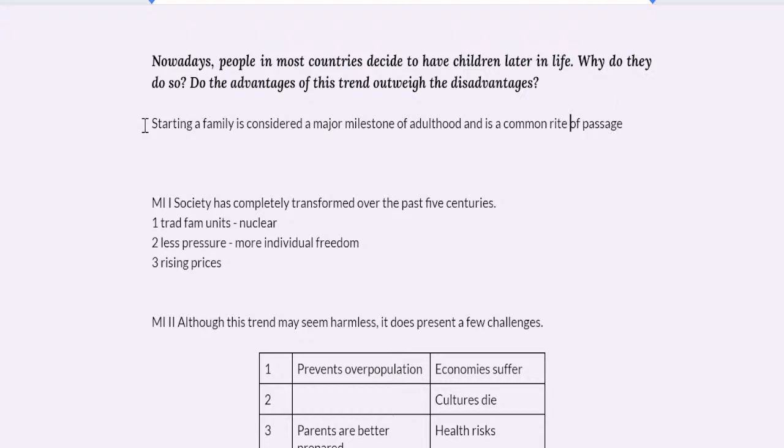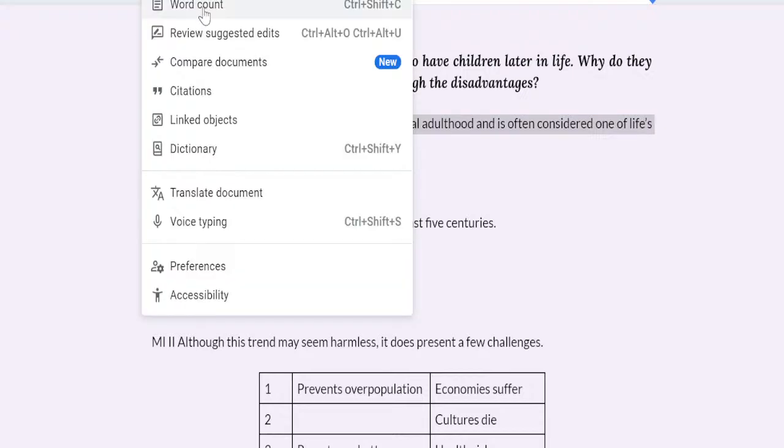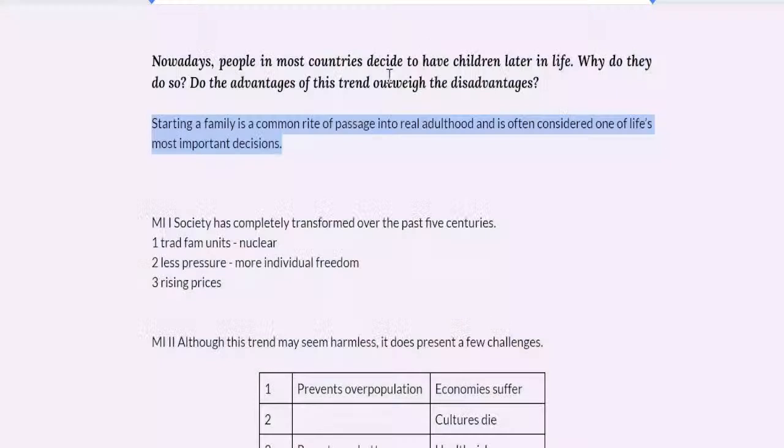Or maybe I'll just say is a common rite of passage into real adulthood, right? And is often considered one of life's most important decisions. Most important and perhaps most valuable, I don't know, let's see. Now, my rule usually for background statements is that they should be around 20 words. This is 22, so that's good. Okay.